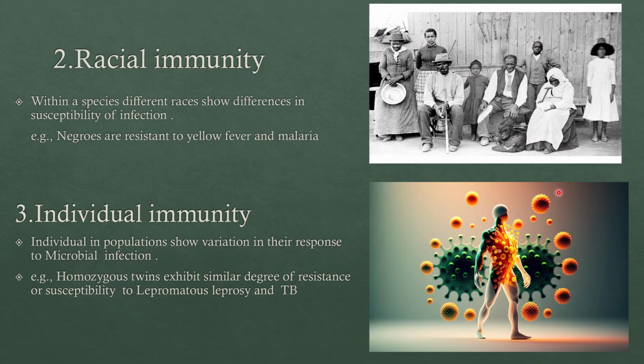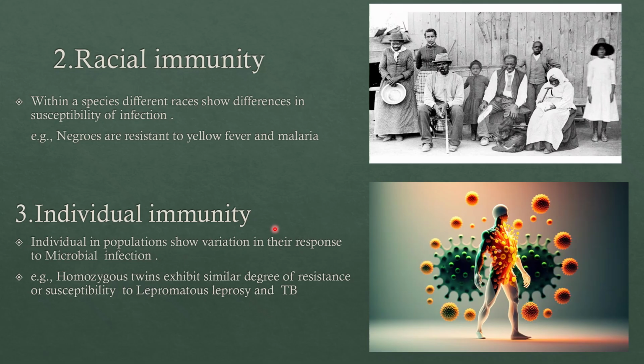Then the third one is individual immunity. So within species, within races, each and every individual will have a different level of immunity. There are a lot of factors which affect immunity. It may be age, genes, lifestyle, environment, health conditions. Based on all this, each and every individual will have a different level of immunity.